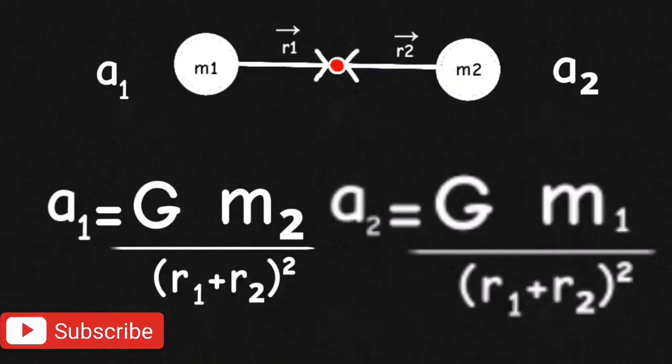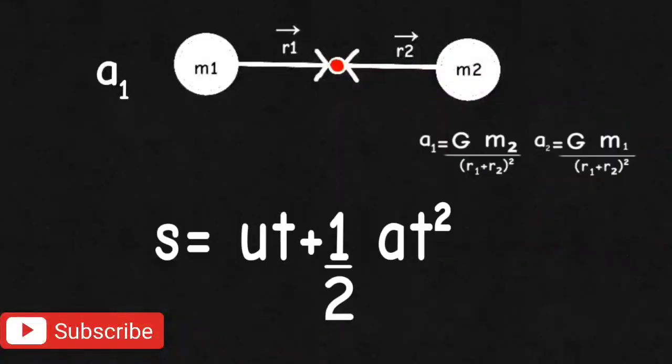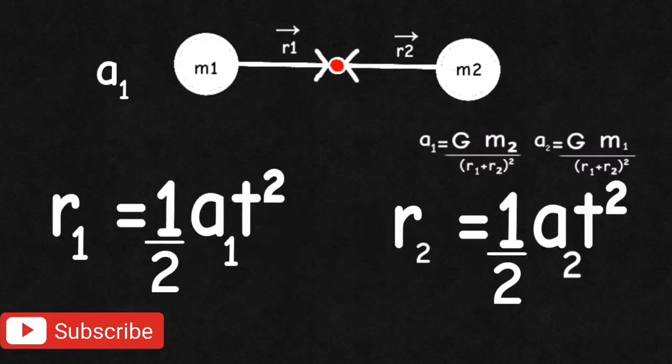Similarly for a2. Now apply the second equation of motion, s equal to ut plus half at square, on both bodies respectively. Since the initial velocity is 0, the distances traveled by the bodies are r1 and r2 respectively, and the time spent by both bodies to reach the final position is the same. We call that time t. We get r1 equal to half a1 t square and r2 equal to half a2 t square.